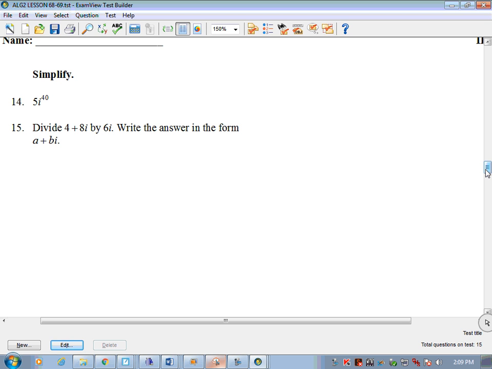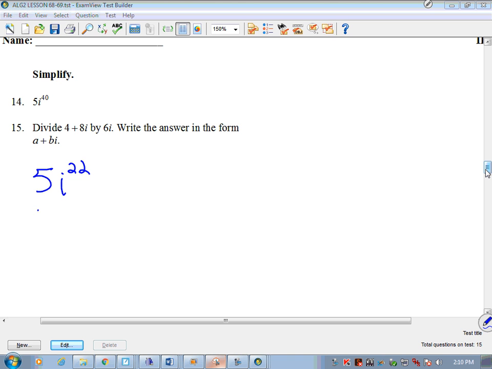Everybody's got it? Okay. I want to try a random one with you because we kind of got time. Let's try 5i. Somebody give me a 2-digit number. 22? 22. All right, so 5i to the 22nd.